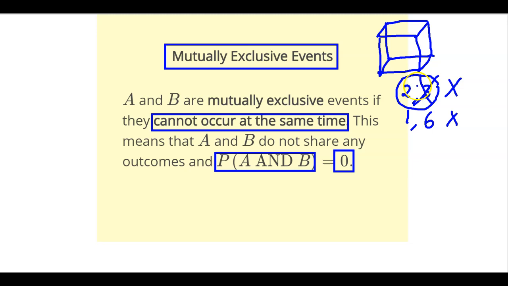Can it rain and not rain? No, only one of them can happen. If one happens, the other one cannot. It can either rain or it cannot rain. Now the next one is, can you be inside the house and outside the house at the same time? Not possible. Either you're inside or you're outside. So both of the events cannot occur at the same time. Now let's go ahead and look at some of the examples.